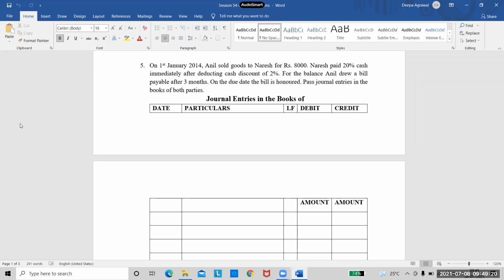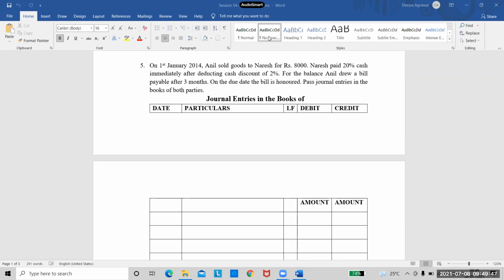See, this 8,000 is the total amount. He's not giving us discount on that. Because we are paying the 20% in cash right now, he is giving discount on that. Right? So the first transaction here is for sale of goods. The second transaction here is not for drawing the bill. The second transaction is for Naresh paying 20% cash after deducting cash discount of 2%.